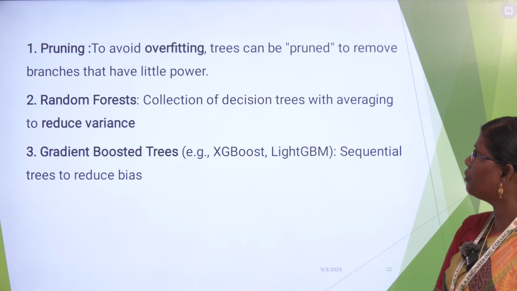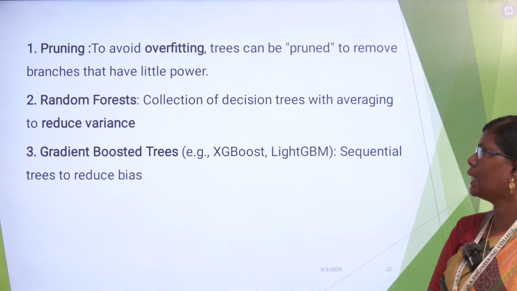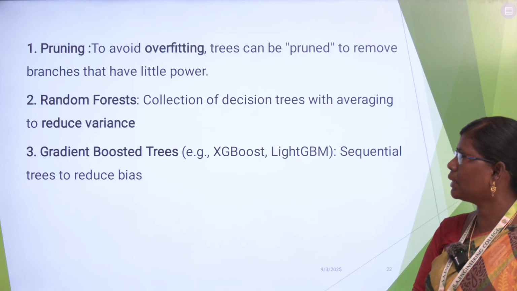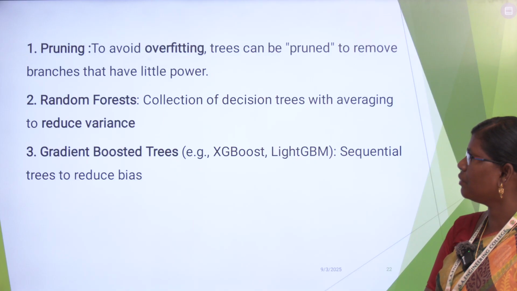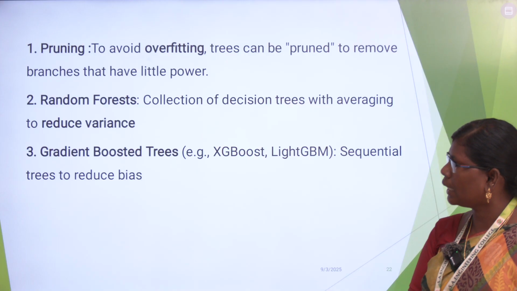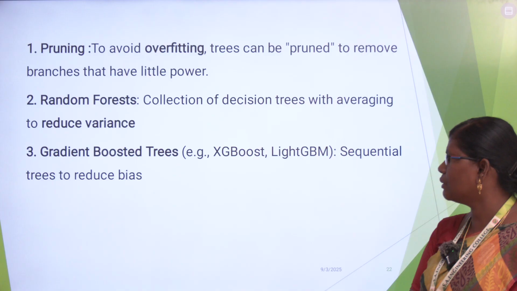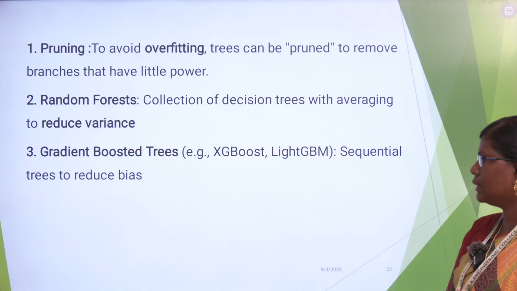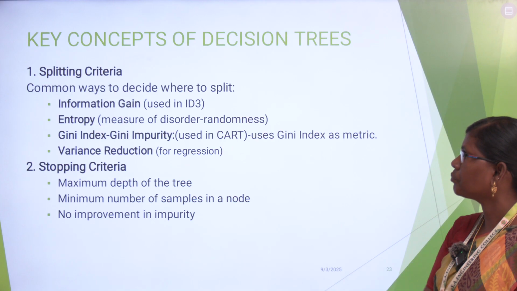Next, what is pruning? To avoid overfitting, trees can be pruned to remove branches that have little power. And next, other methods to solve this problem: random forest, a collection of decision trees with averaging to reduce variance. And another method, gradient boosted trees, for example XGBoost and LightGBM, which are sequential trees to reduce bias.